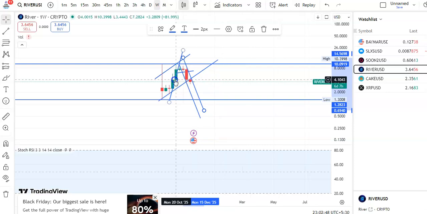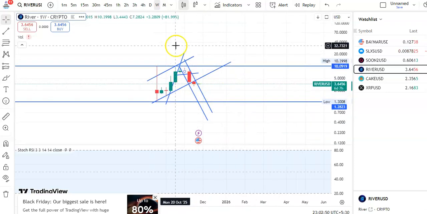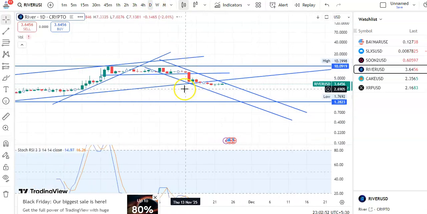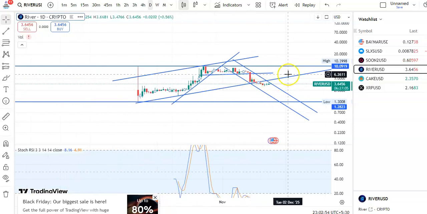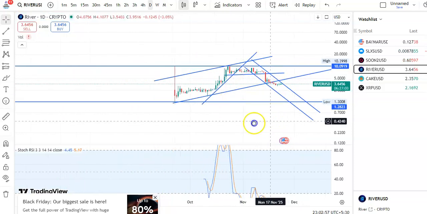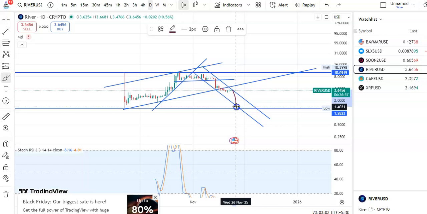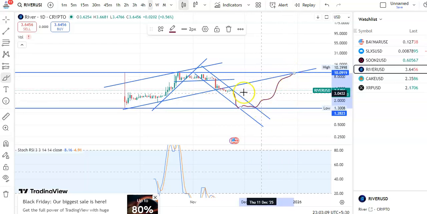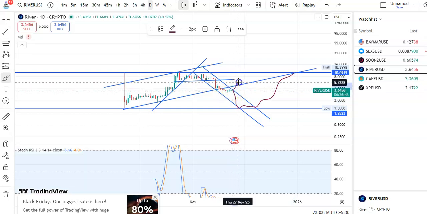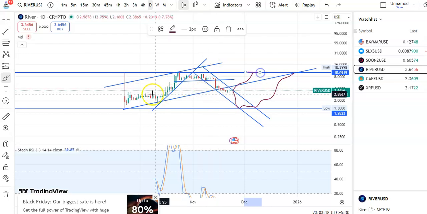If you go to the weekly chart also, you can see candles are falling, and you can see very clearly that the candles are almost at the resistance level. From here if the reversal takes place, then candles may come down to support, and then from here it may move a little sideways, and then it may give a breakout. If the breakout happens from here itself, then candles may start moving towards the resistance level.